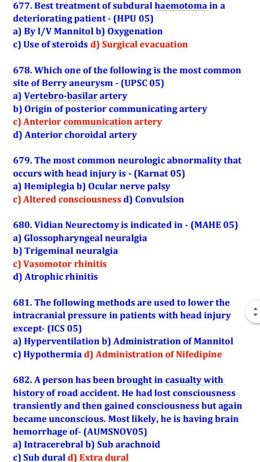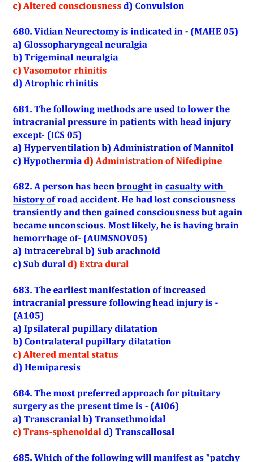So what are the treatment methods used to lower the intracranial pressure? Hyperventilation, administration of mannitol, and hypothermia. A person has been brought in casualty with history of road accident. He had lost consciousness transiently and then gained consciousness but again became unconscious. Most likely he is having brain hemorrhage of extradural type.